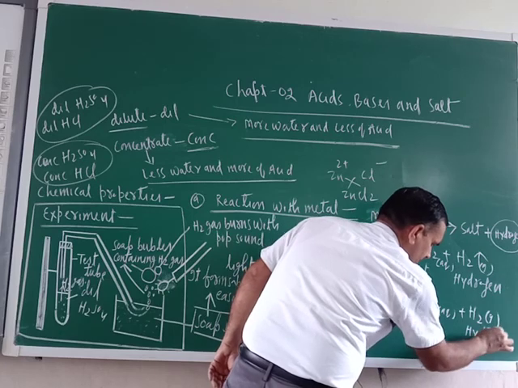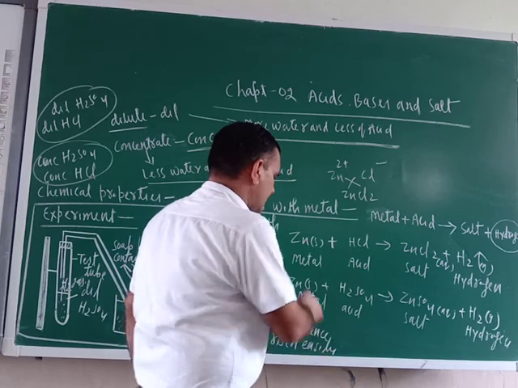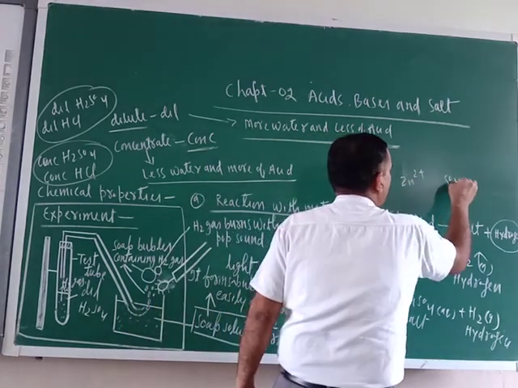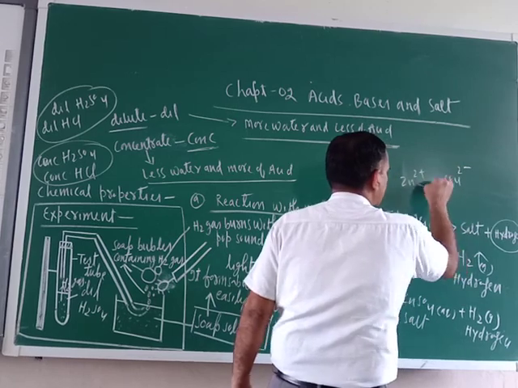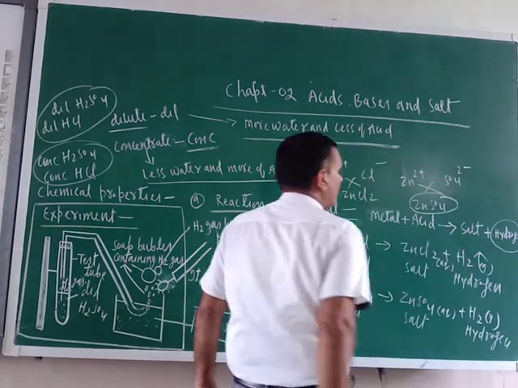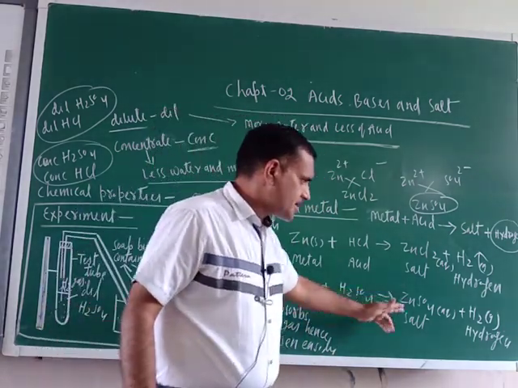Here zinc is 2 positive, SO4 is 2 negative. So crisscross this, and this is ZnSO4, zinc sulfate. This is salt.